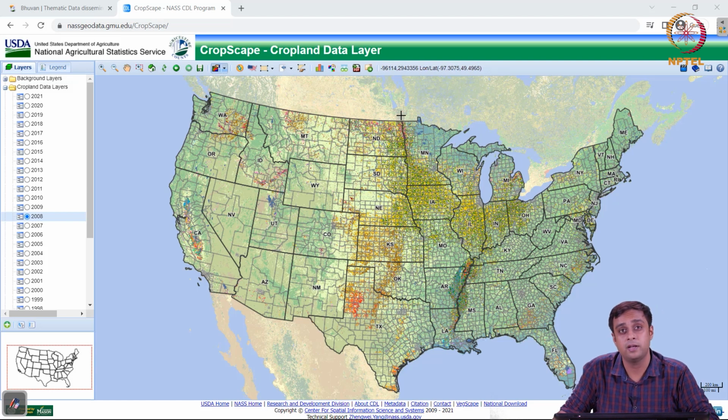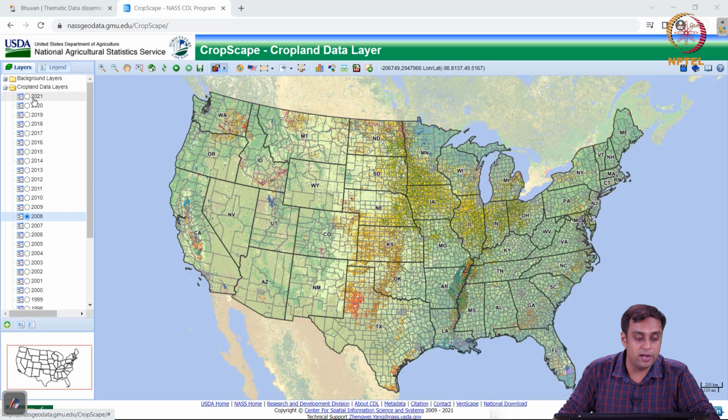They are highly cited, highly used. Interested students can find thousands of papers which use Cropscape, and given that Cropscape was launched only in 2012-13, we have really only had a decade of the existence of Cropscape. Cropscape updates itself quite frequently. So we have the 2021 data set already available.